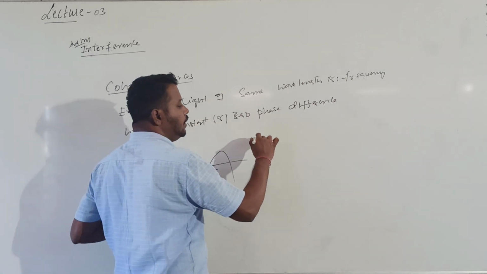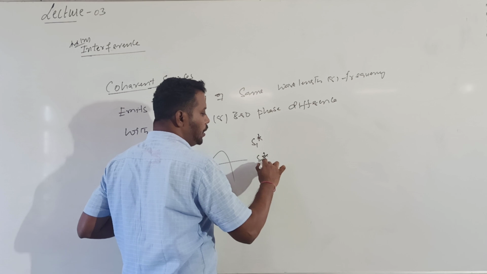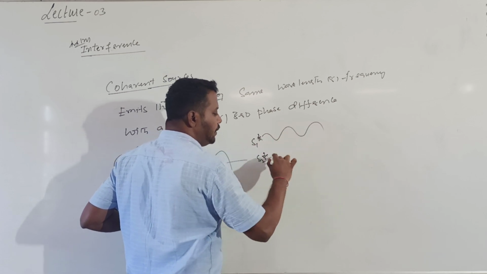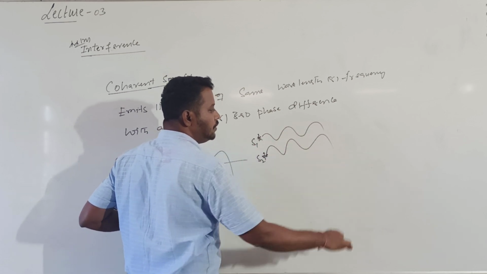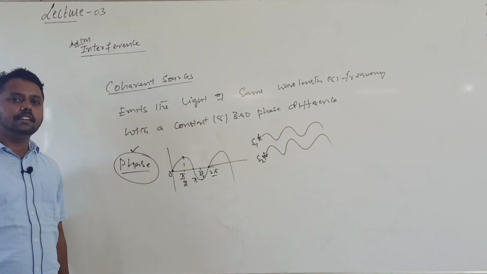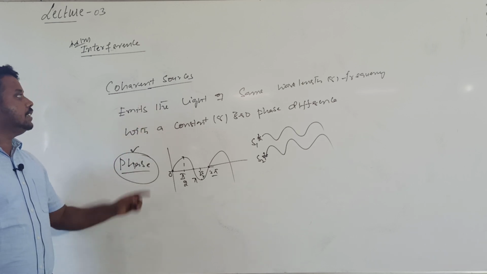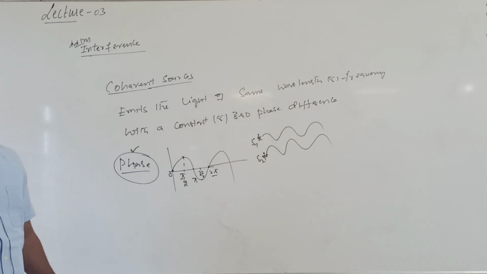Now, in order to produce interference, the phase difference between the two light waves emitted from the two sources should remain either 0 or constant. Then only you can produce the interference pattern. Such sources are called coherent sources.